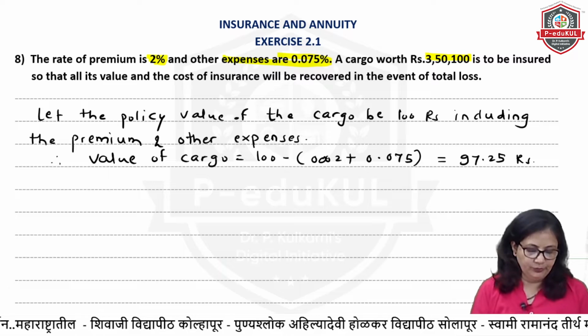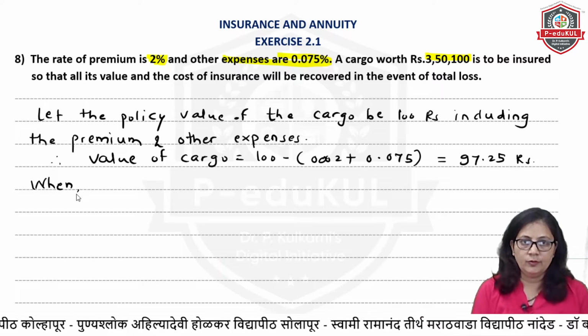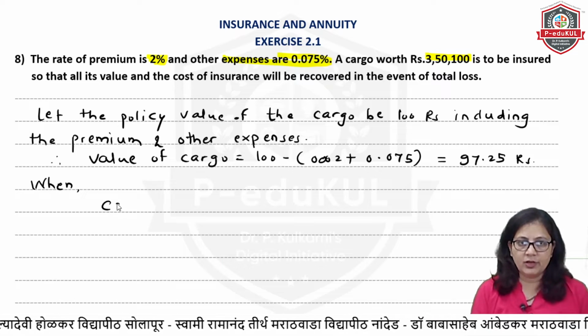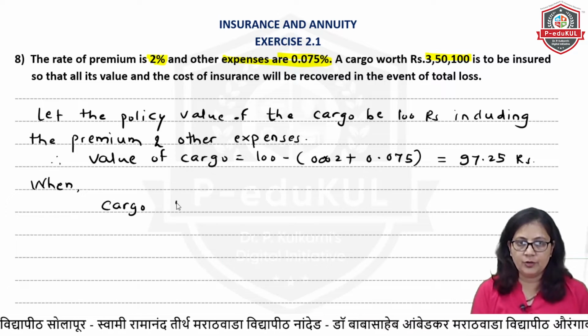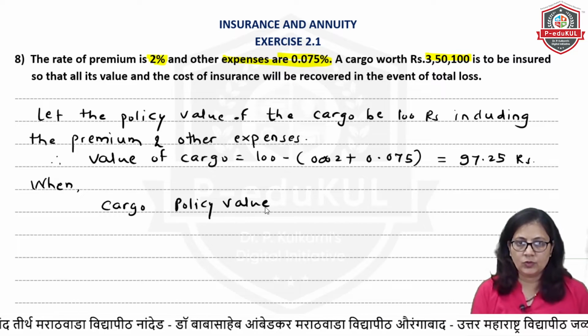So it's simple. I'll write it here, the cargo and the policy value. I'll try to make a kind of table.